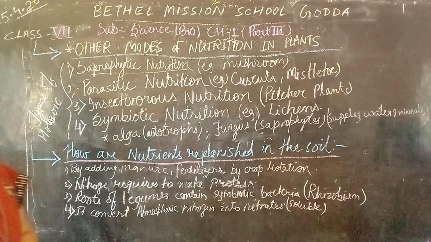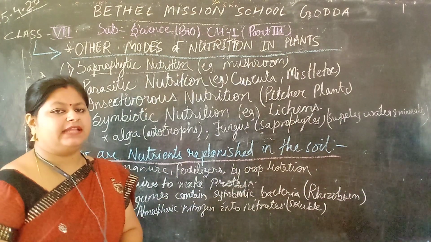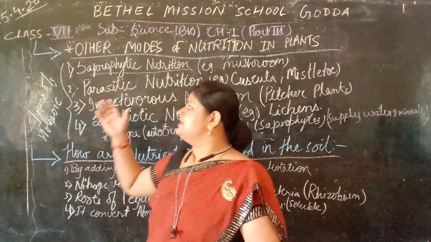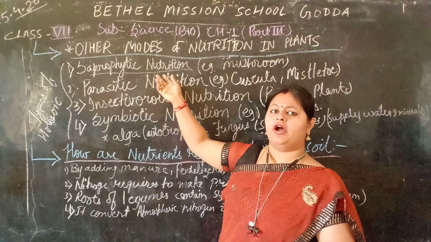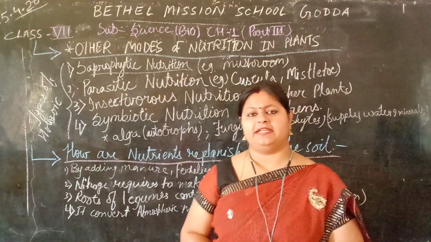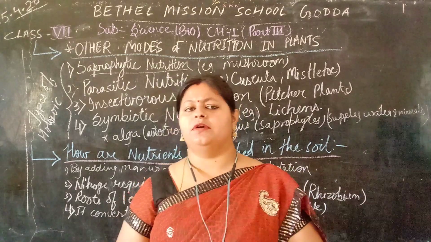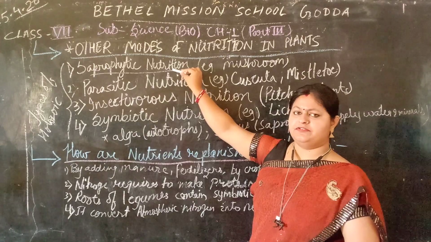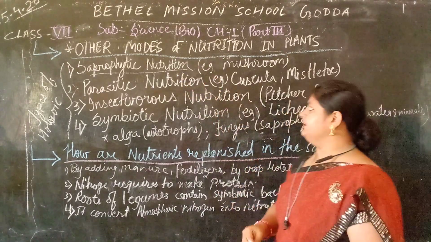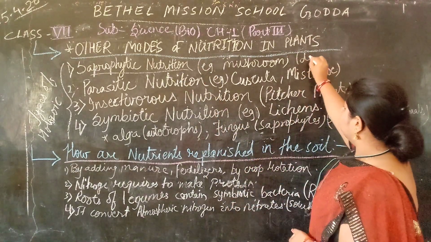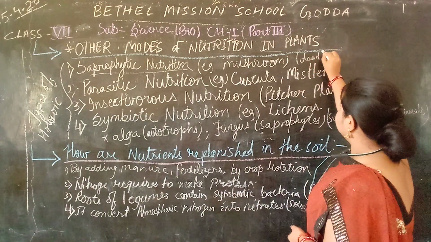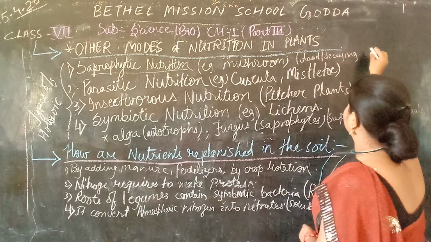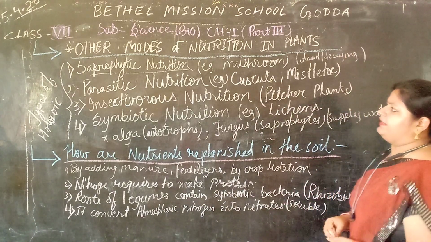Saprophytic nutrition is the type of nutrition in which saprophytic plants depend on dead and decaying organic matter for their food. Saprophytic nutrition is the type of nutrition which depends on dead and decaying organic matter.